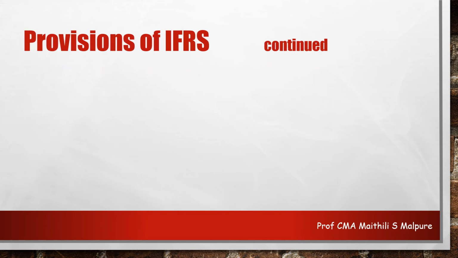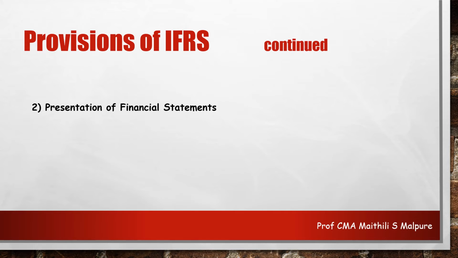Next point is presentation of financial statements. In the first point, we saw how we are going to include the changes in the accounting estimates and accounting policies, how we are going to apply such changes, and if there are any errors going to have a retrospective effect, then we are going to account for them accordingly.